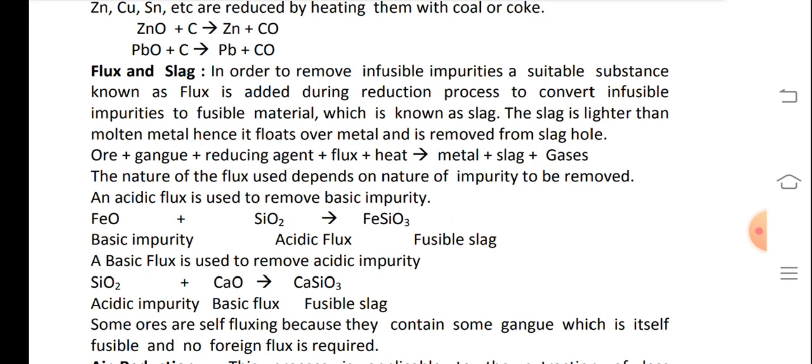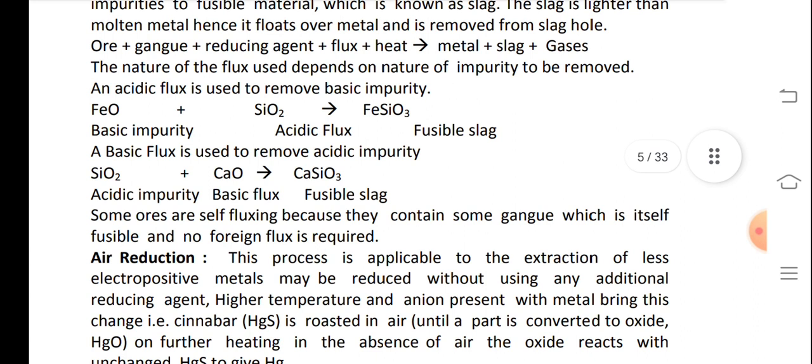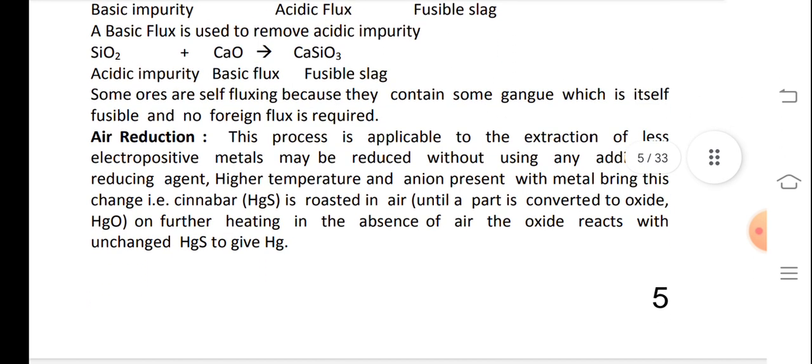An acidic flux is used to remove basic impurity: FeO, a basic impurity, plus SiO2, the acidic flux, gives FeSiO3, a fusible slag. A basic flux is used to remove acidic impurities: SiO2, an impurity, plus calcium oxide, the basic flux, gives CaSiO3, a fusible slag. Some ores are self-fluxing because they contain some gangue which is itself fusible, and no foreign flux is required.